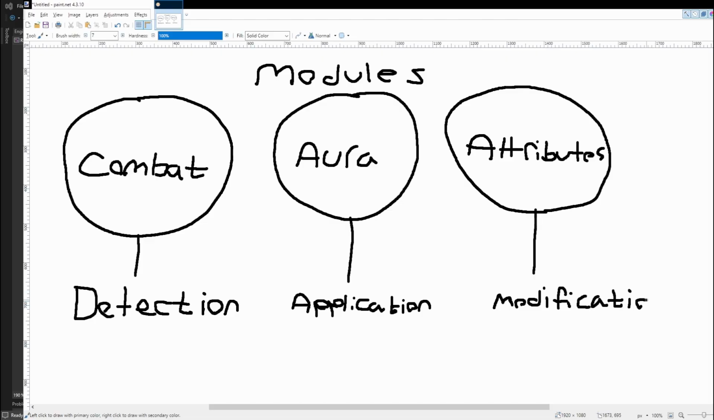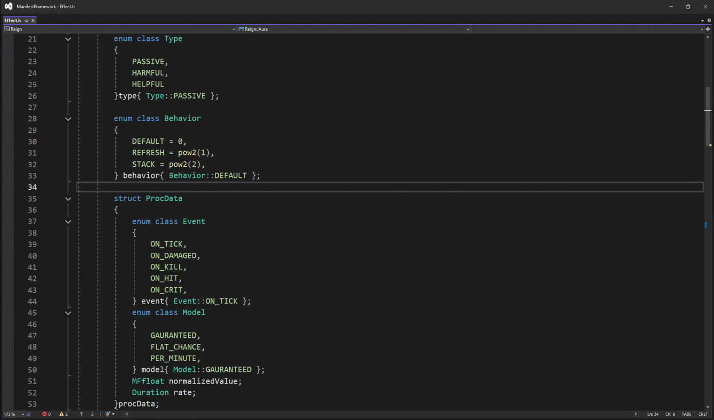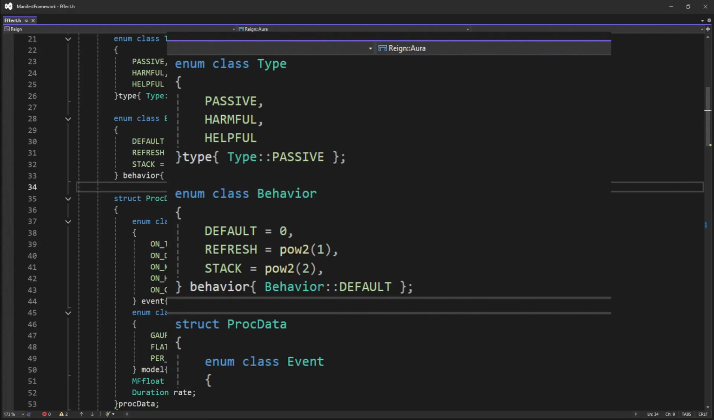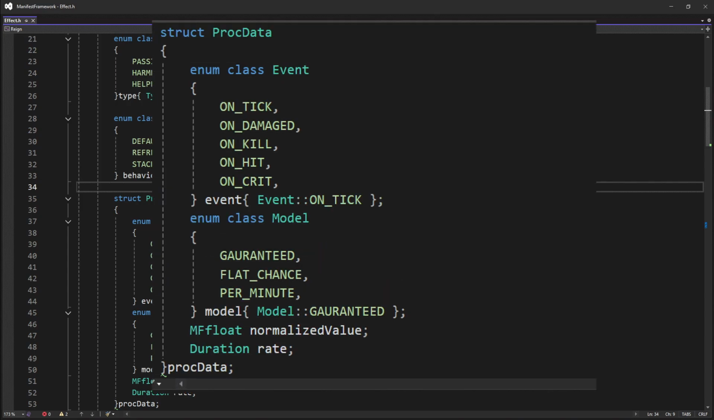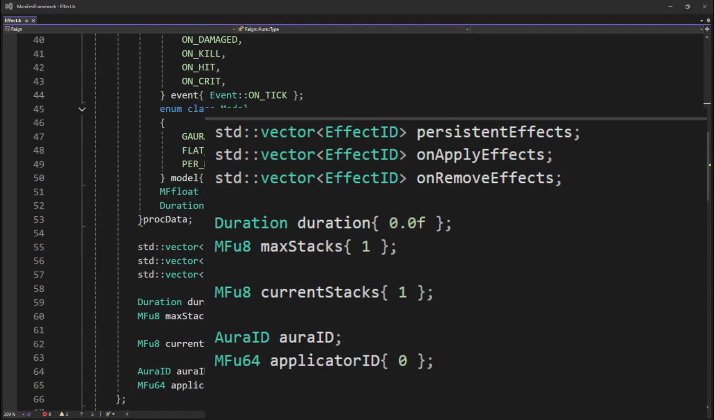The real heart of this system lies in the architecture of the auras and effects. Since effects and attribute modifications can come from a variety of sources, to account for the unknown, we route everything through auras. Auras are composed of a few parts. First, there's a series of enums dictating the specifics of how an aura is attached, executed, and what behavior is taken upon duplication. Second, we have three vectors with effect IDs determining what the aura does based on when it is attached, procced, and removed.